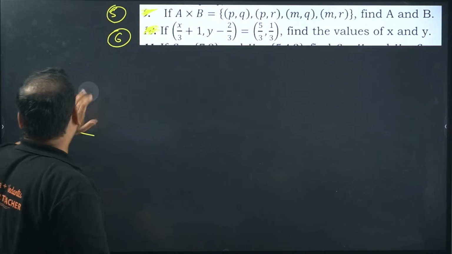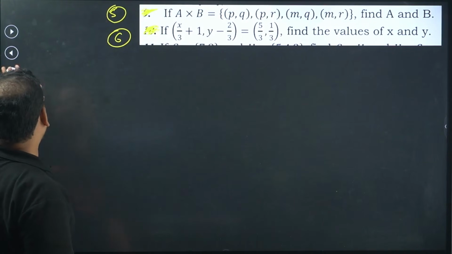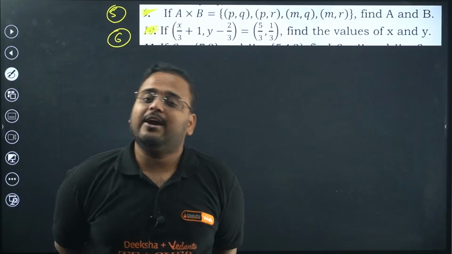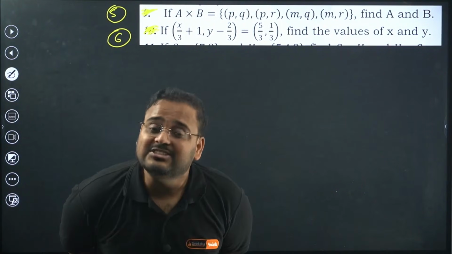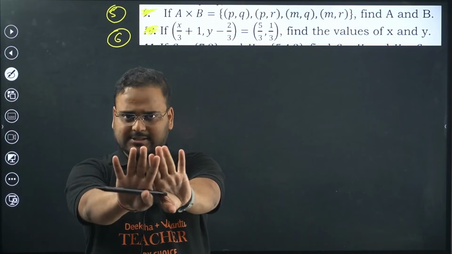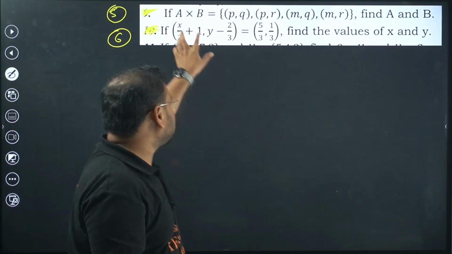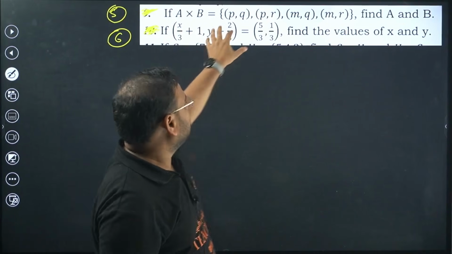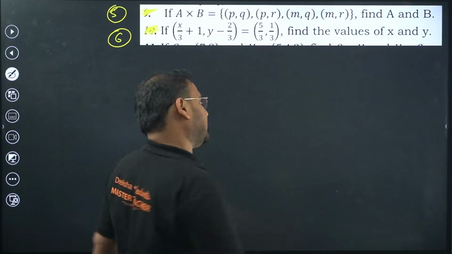I told you guys, I've taken your questions from the question bank. That is, I think, already clear, right? Yes. Now, sir, A cross B is what? This is the Cartesian product of 2 sets. This much is clear. We know this, right? A cross B means the Cartesian product of 2 sets, set A and set B. So what is the meaning of this? How do you write that? I'll give you an example.